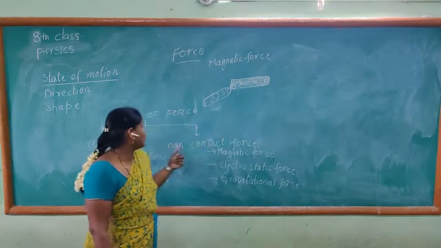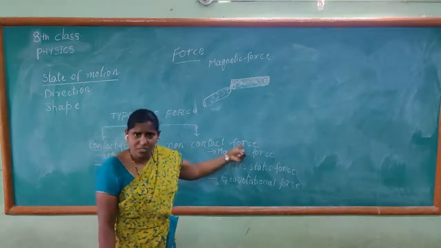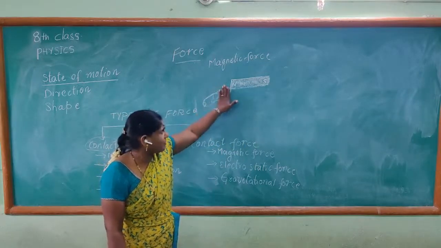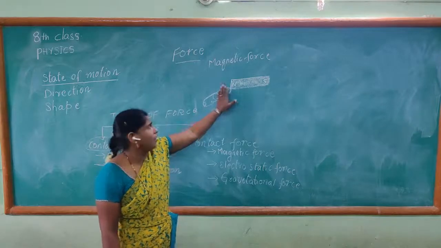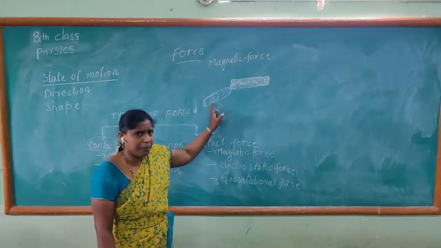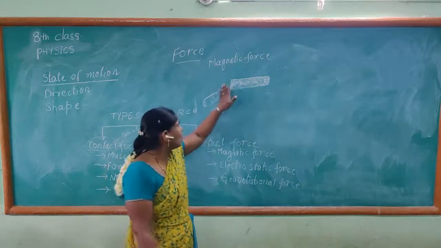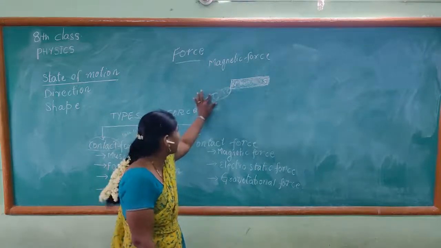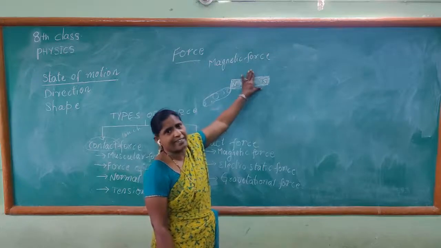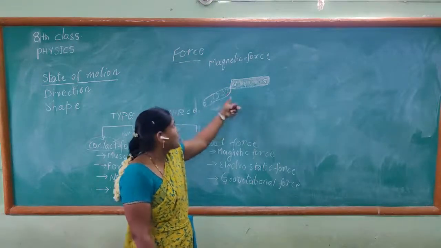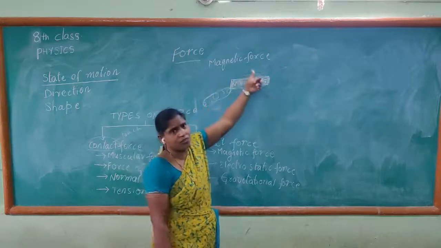That is called non-contact force. There is a gap between the pin, safety pin or iron piece, and the magnet. Even though there is a gap, the pin is attracted towards the bar magnet. So this is called magnetic force.